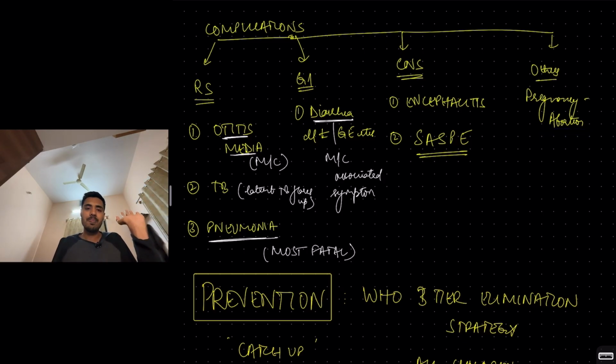So these are the complications. Most common is otitis media, most fatal is pneumonia, TB also. Then you have diarrhea, which is the most common associated symptom. CNS, you have subacute sclerosing panencephalitis and encephalitis. Pregnancy, it can lead to abortion.